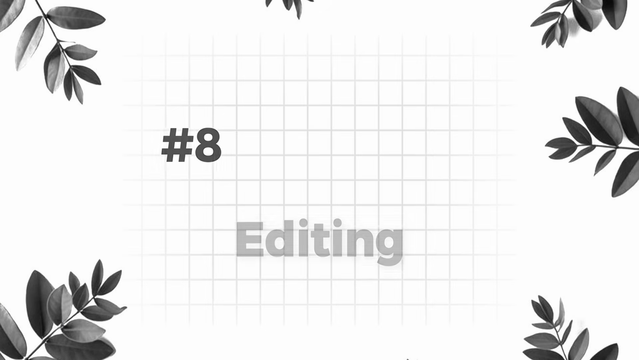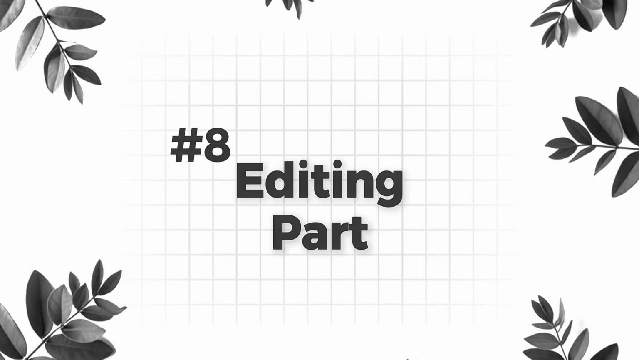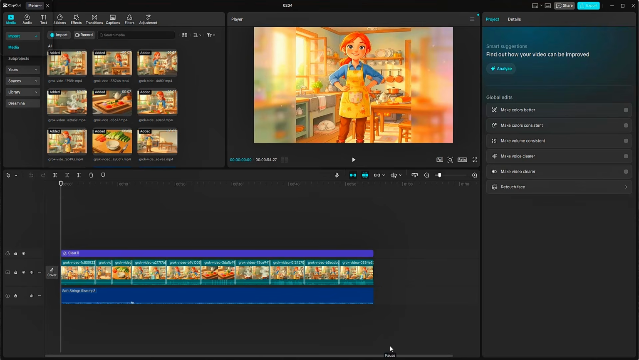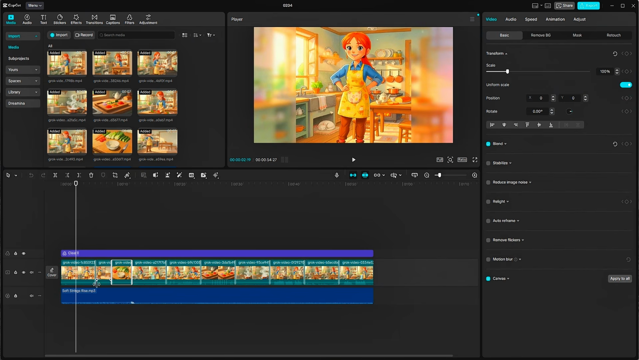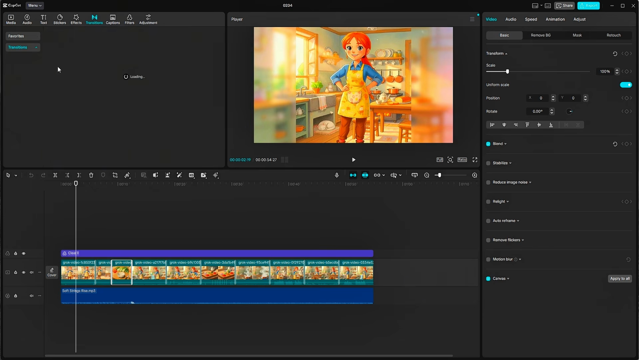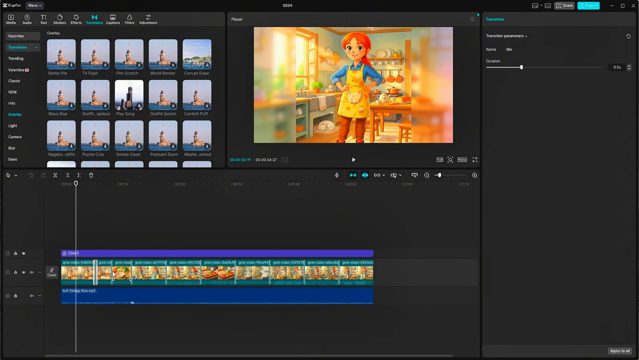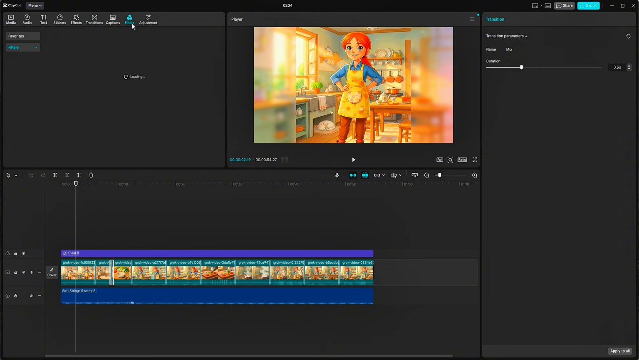Step 8. Final editing. After that, open any video editing software. In my case, I'm using CapCut. Now, click on Import and bring in all your generated video clips. Import each clip one by one, then place them on the timeline in the correct order. Next, go to Transitions and add a smooth transition between every clip to make the video flow naturally. Don't overdo it. Simple transitions work best.